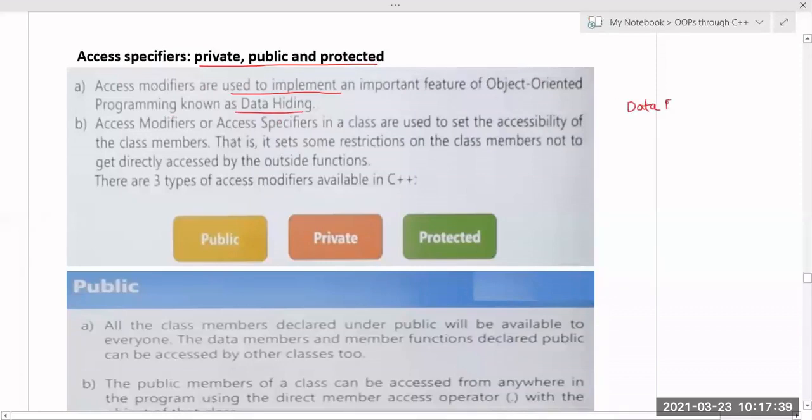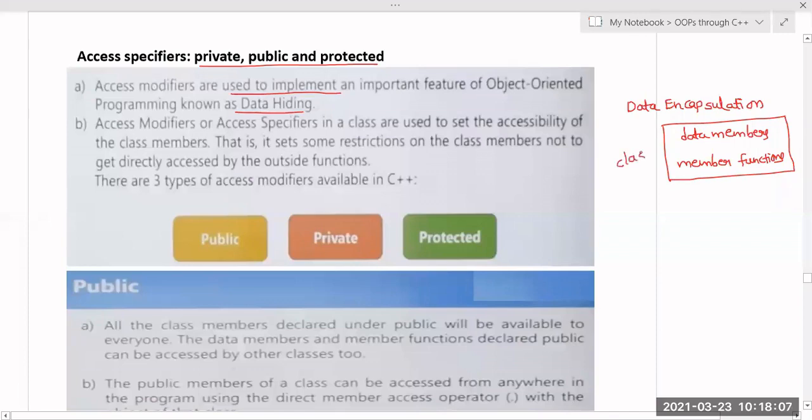Data encapsulation is wrapping up of both the data members and member functions inside a single unit. That single unit is called a class. So by using this class, I can achieve data encapsulation.